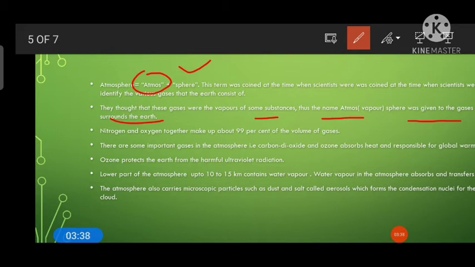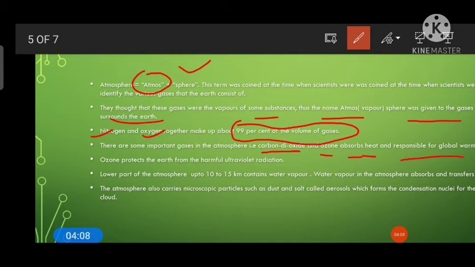Now nitrogen and oxygen, as I already told you, together make 99% of the volume of gases in the atmosphere. So these are the two important gases that are majorly present in the atmosphere. Now there are some other gases in the atmosphere like carbon dioxide and ozone, which absorb heat and are responsible for global warming.